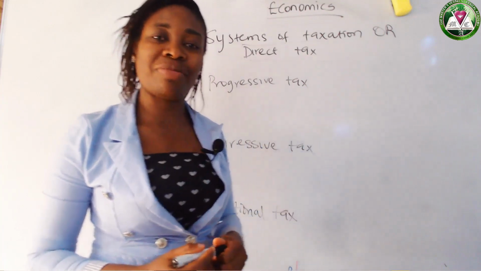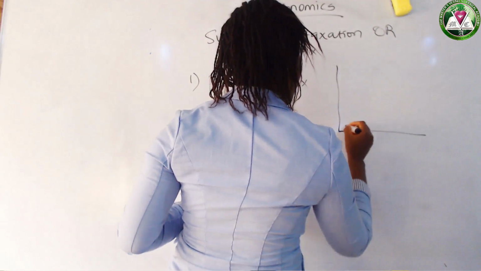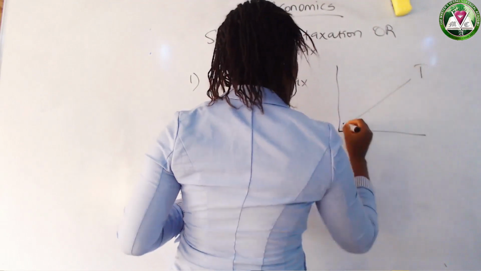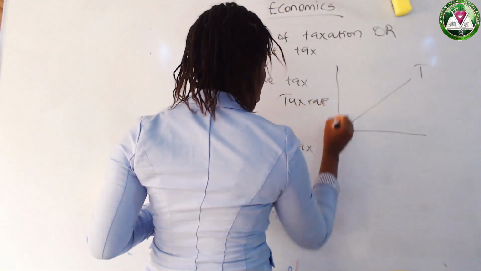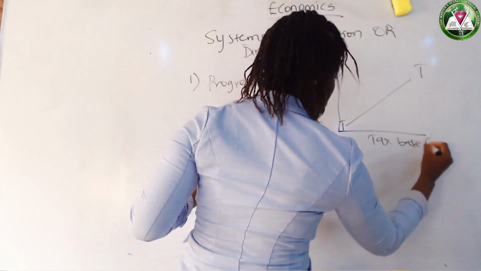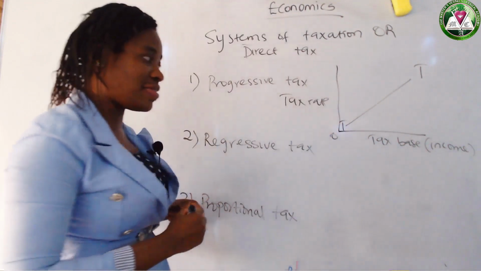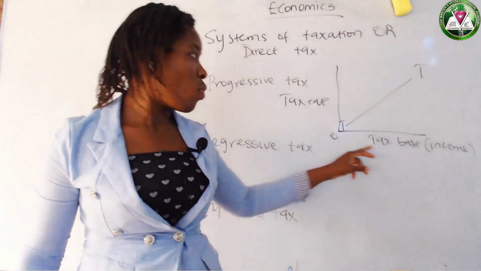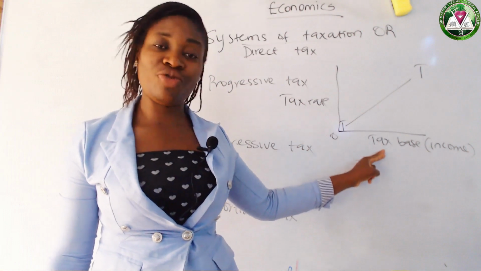I have the diagram to be like this. So your tax base is the item to be taxed, while tax rate is the percentage of the tax base to be taxed.